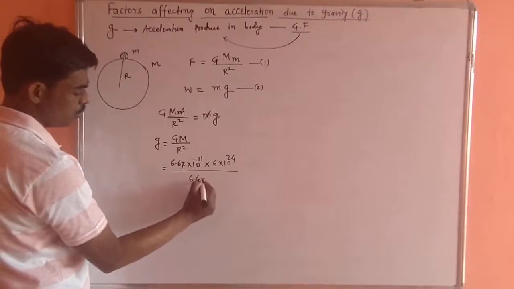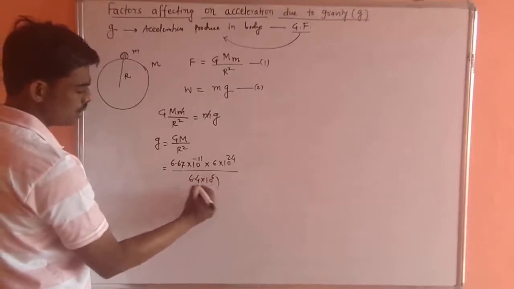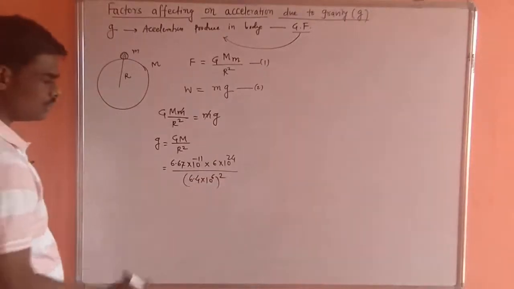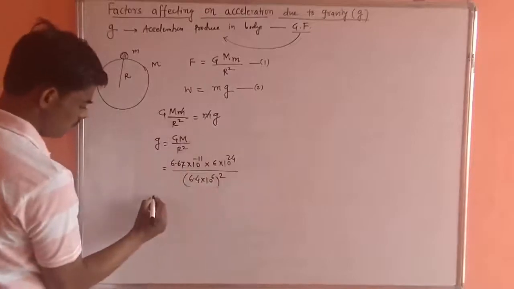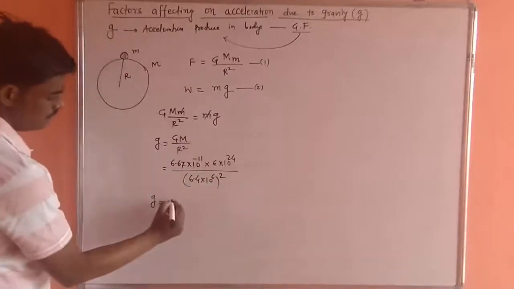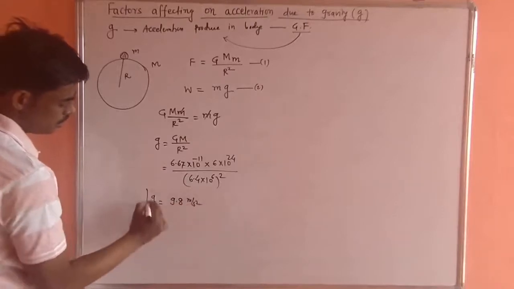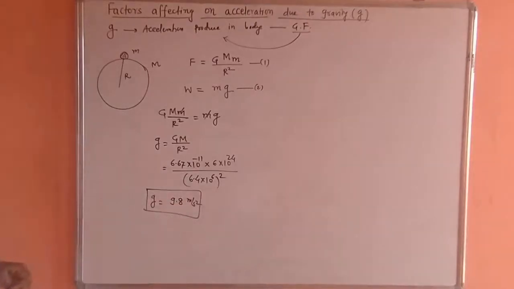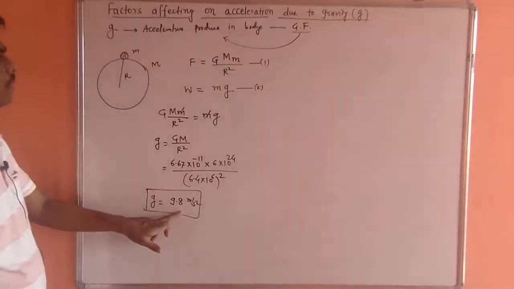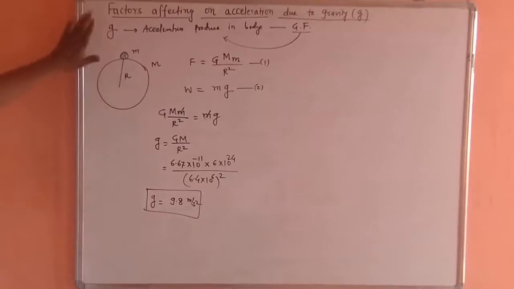I can write 6.4 into 10 raised to power 6, square. So on solving this, the value of g is nearly 9.8 meter per second square. Therefore we take the acceleration due to gravity on our surface as 9.8. This is the constant.